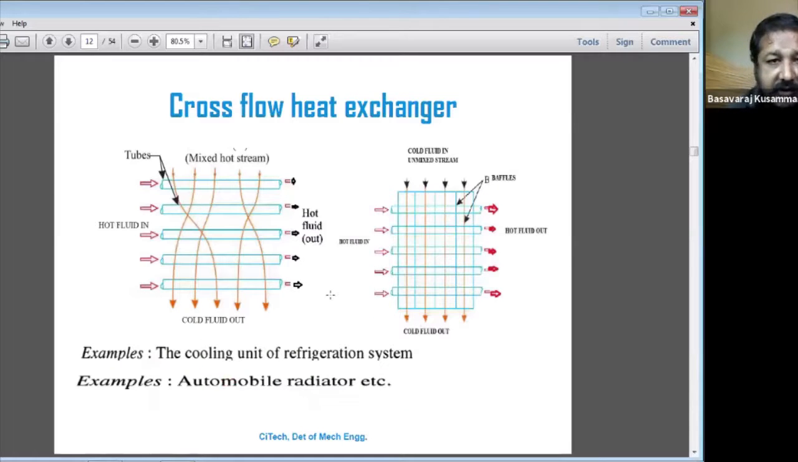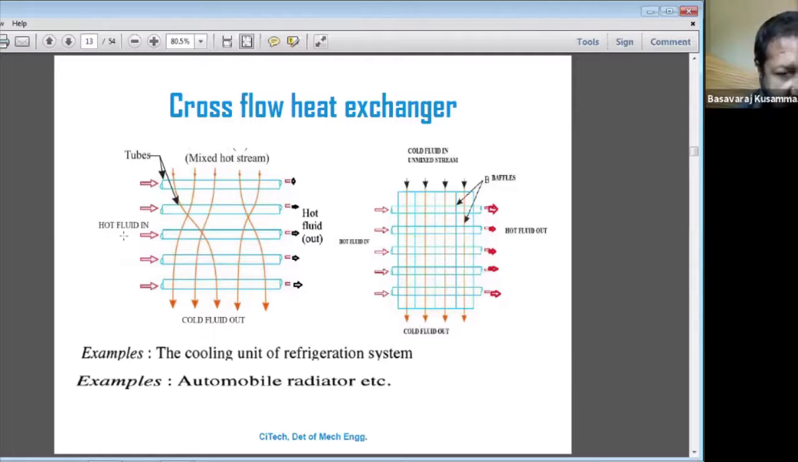Next is the cross flow heat exchanger. Cross flow heat exchanger means that both fluids, hot fluid and cold fluid, flow at right angles to each other. If the hot fluid is flowing in this direction and the cold fluid is flowing in this direction, at right angles to each other, that is called a cross flow heat exchanger. Many applications use the cross flow heat exchanger. What is a cross flow heat exchanger? I will explain with an example.